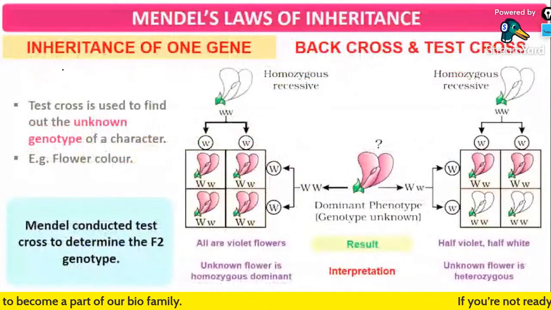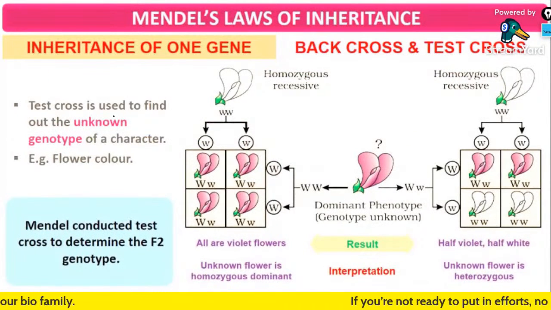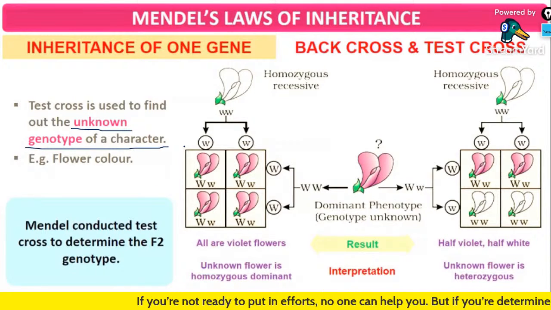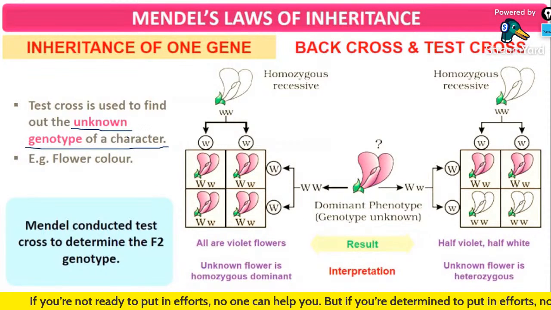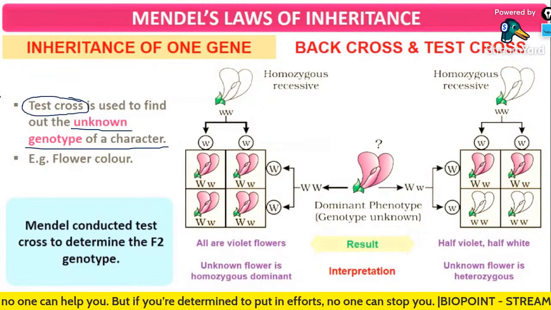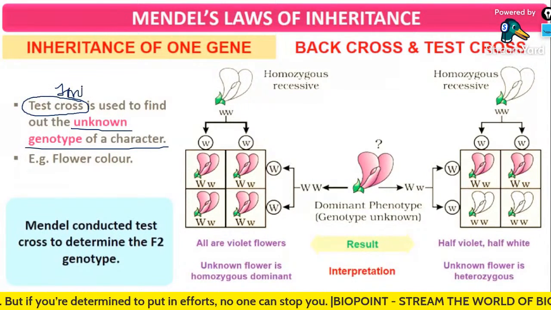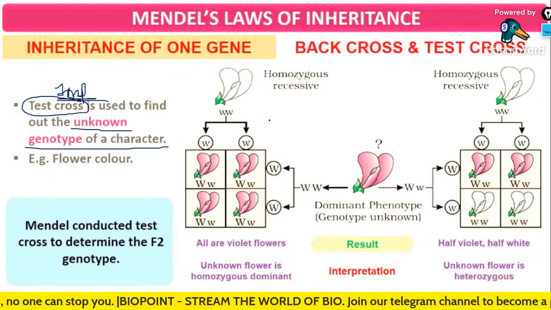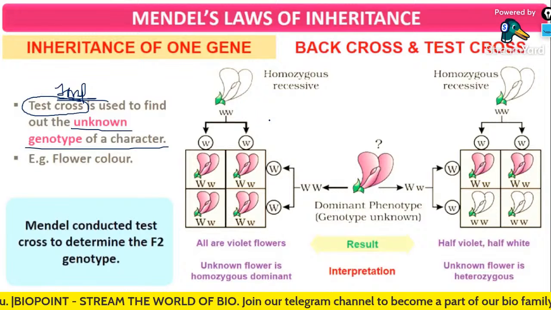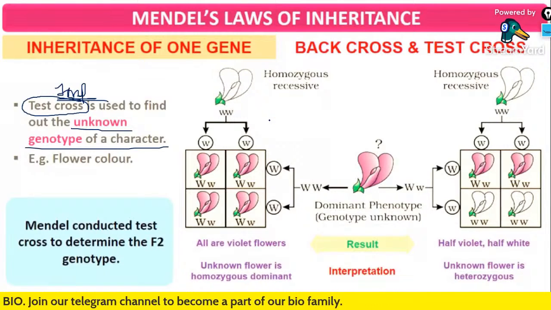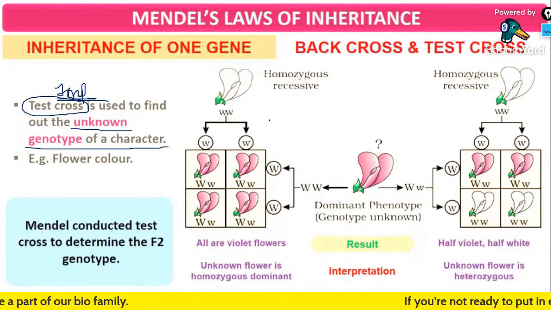So test cross is used to find out the unknown genotype of a character. If we have to find out the genotype of a character, then we use the particular cross named test cross. Important previous year NEET MCQ question: which of the following types of cross is used to find out the genotype of an unknown offspring?